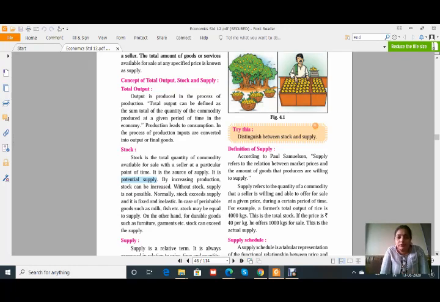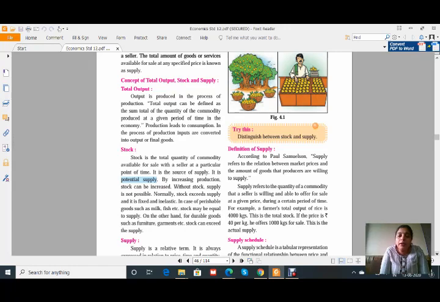Now, the stock. Stock is the total quantity of a commodity available for sale with a seller at a particular point of time. It is the source of supply, it is a potential supply. What is meant by stock? It is the total quantity of the commodity available for sale at a particular time. When we want to sell, whatever the commodity is available with the seller, then it is termed as a stock. Okay, by increasing the production, stock can be increased. Without stock, supply is not possible. Unless and until we have the stock, there should not be a supply.